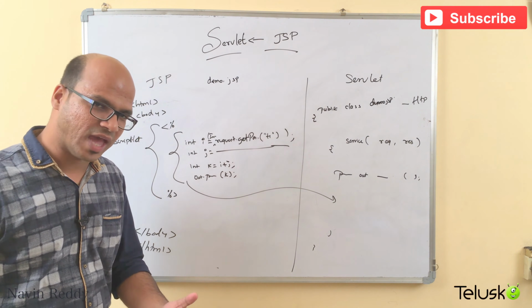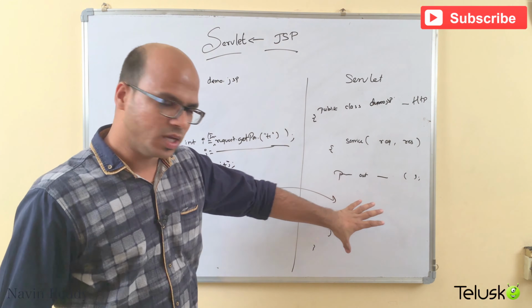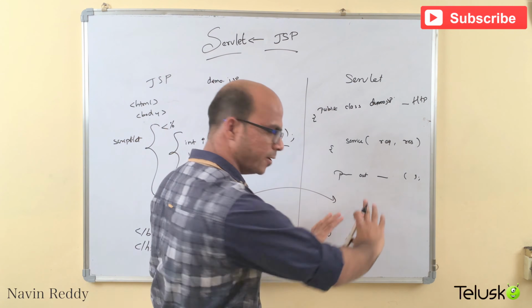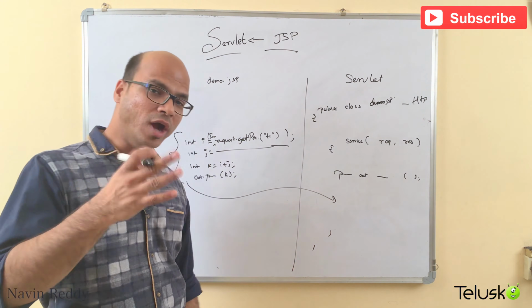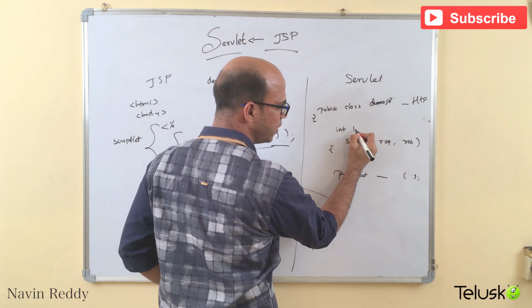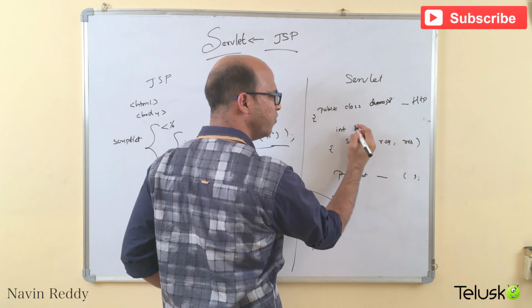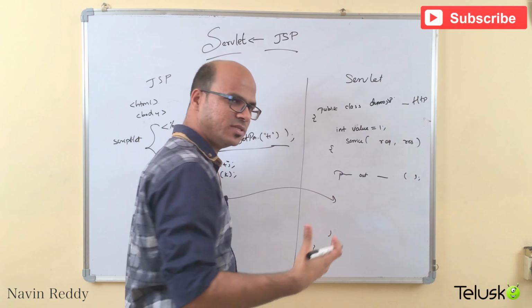What other thing do we have? See, whatever you write in this tag will go to your service method, right? So this code will be coming here. So whatever you write in this scriptlet will be coming in the service method. What if you want something here? I want to declare a variable. I will say int, let's say some other variable, let's say value. I want to create a variable something like this.